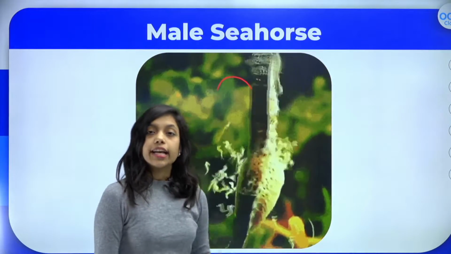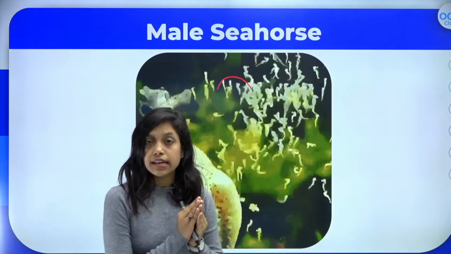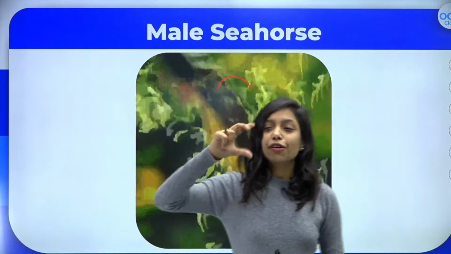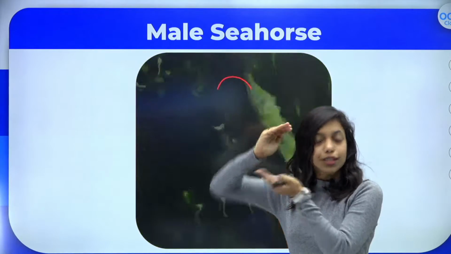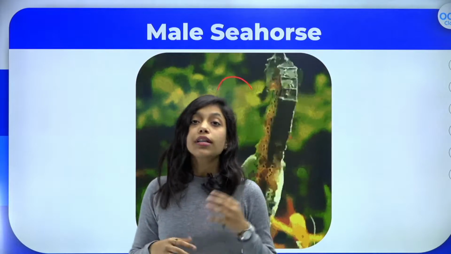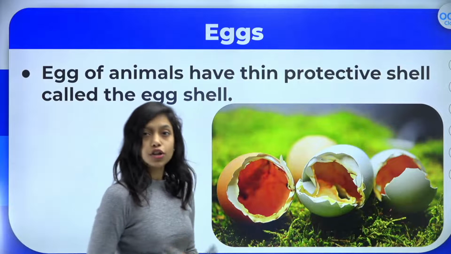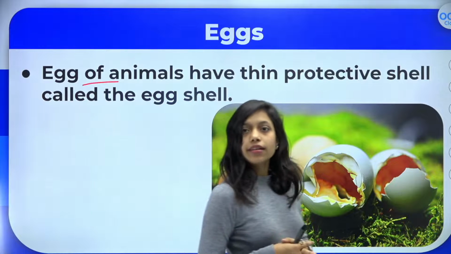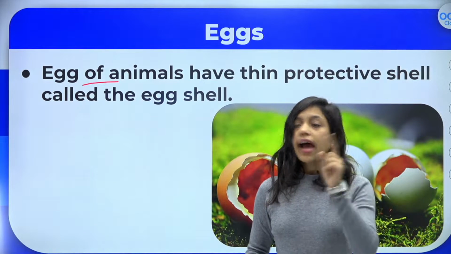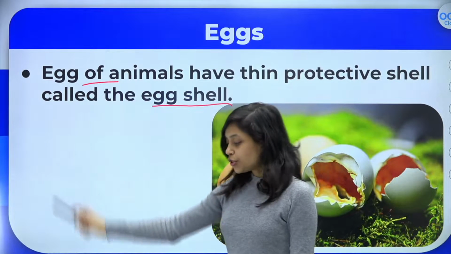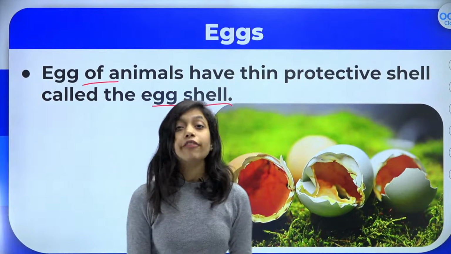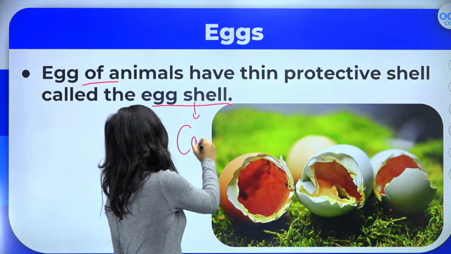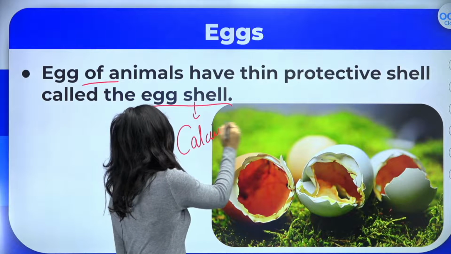Yes? That's great. So now, as we all know, egg laying animals are there, right? But what happens inside that egg? The size of the egg varies from this much to this much, right? But what happens inside the egg? What is there inside the egg? Let us study the structure of the egg. If you all know, the egg of an animal will have a thin protective layer, right? They have a thin outer covering that is actually called the eggshell. So can you let me know what this eggshell is made up of? Anybody who knows this? Okay, eggshell is actually made up of calcium.